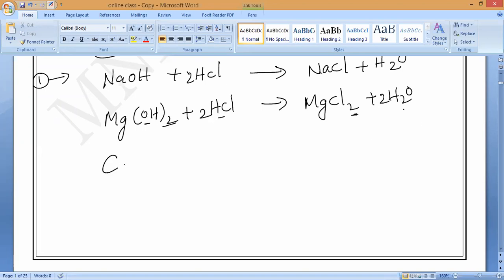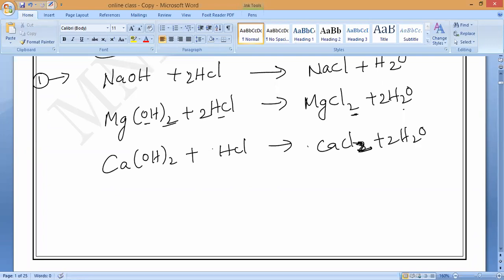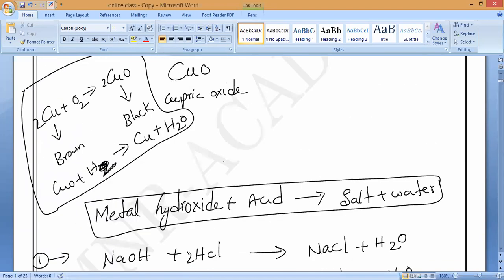Okay. Now calcium hydroxide, Ca(OH)2, reacting with hydrochloric acid. What will form? Calcium chloride, CaCl2, plus water, H2O. So from this we have to conclude that whenever metal oxide or metal hydroxide reacts with an acid, what will they form? The products are salt and water.